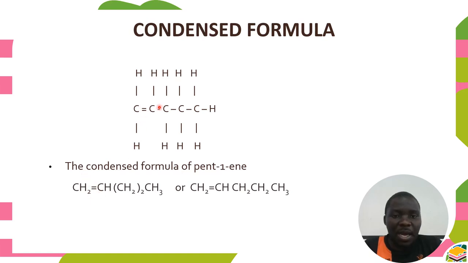Put double bond here, and we go to this carbon, which is only bonded to 1 hydrogen. Then here we have 2 carbon atoms which have 2 hydrogen atoms, so we can simplify it and put it in a bracket like this. The last one has 3 hydrogen. That's why we have CH3 here. So this is a condensed formula.